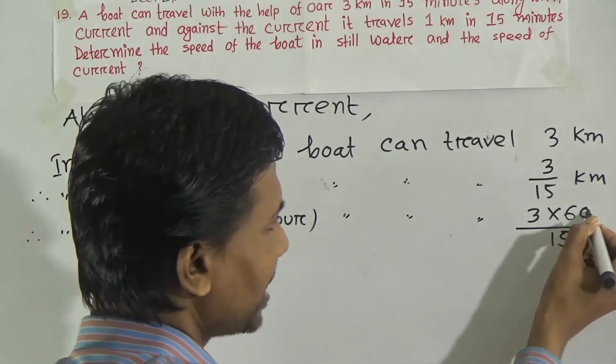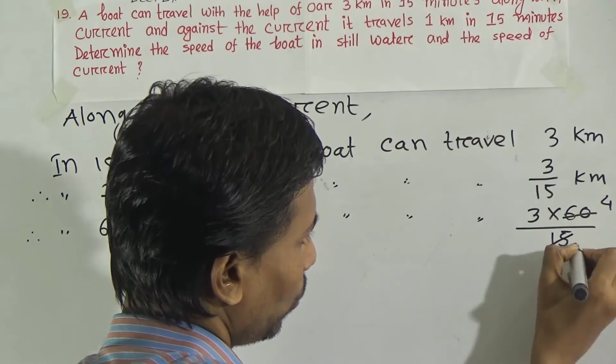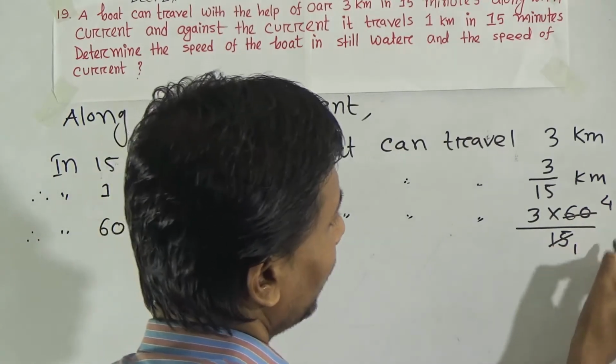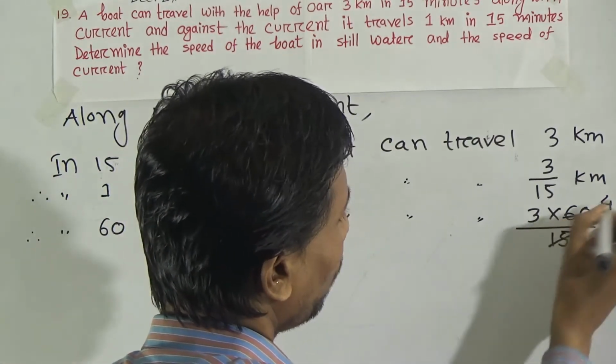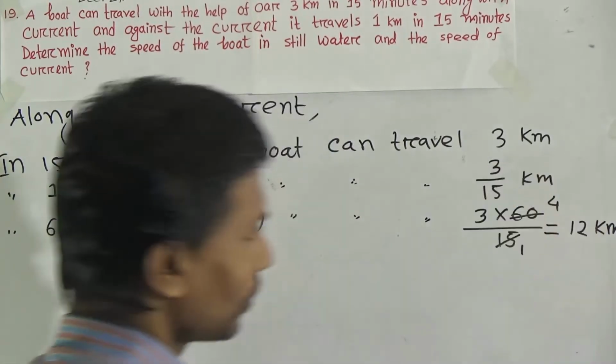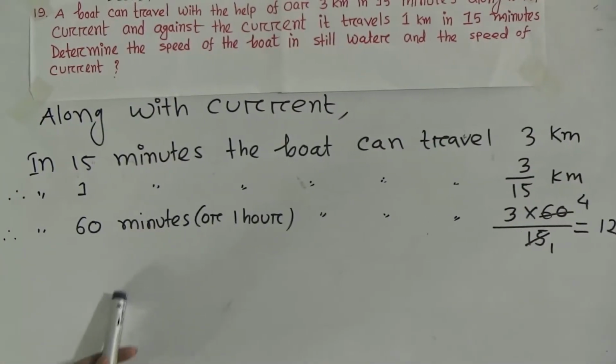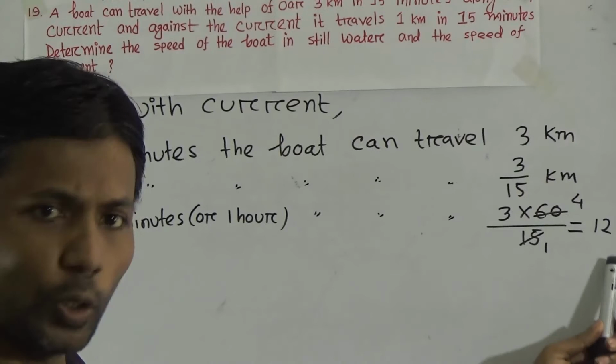Now you divide 60 by 15, then you get 4. You get 1. That means we have got 3 4s are 12 kilometer. In 60 minutes the boat can travel 12 kilometer.